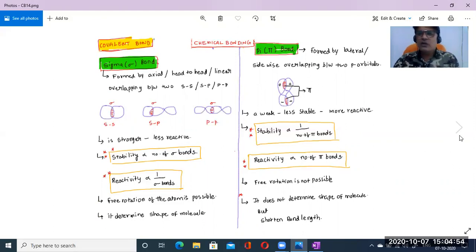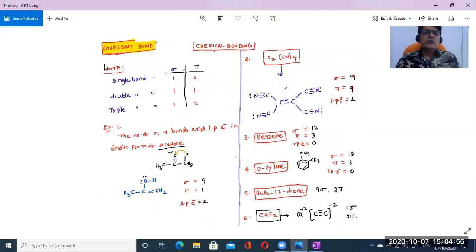Now let's come to the next part, part 5. In this part we are going to learn about the covalent bond only. Suppose any molecule is given. From that molecule, first we need to find out the number of sigma bonds, the number of pi bonds, and the lone pair electrons.